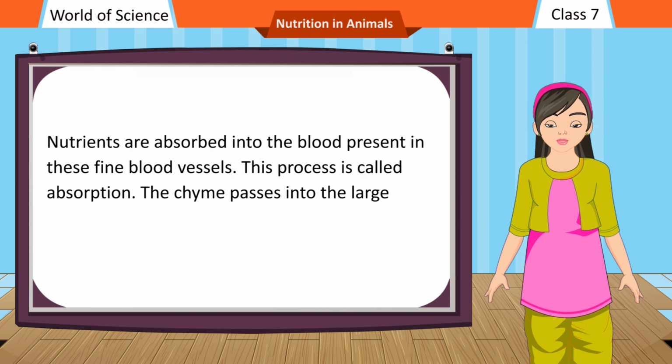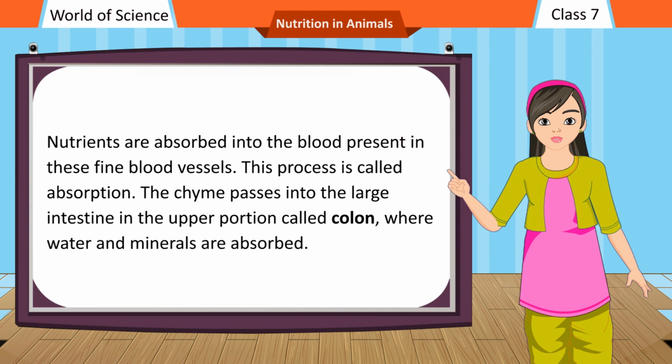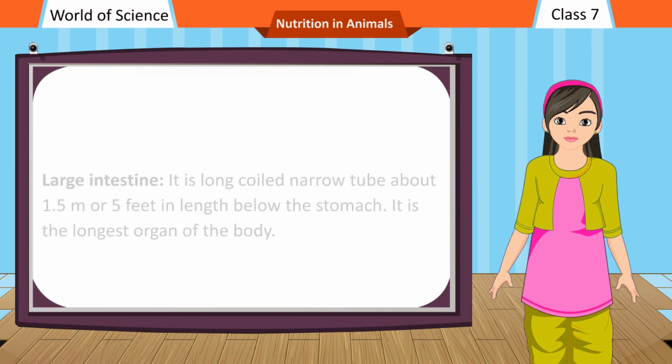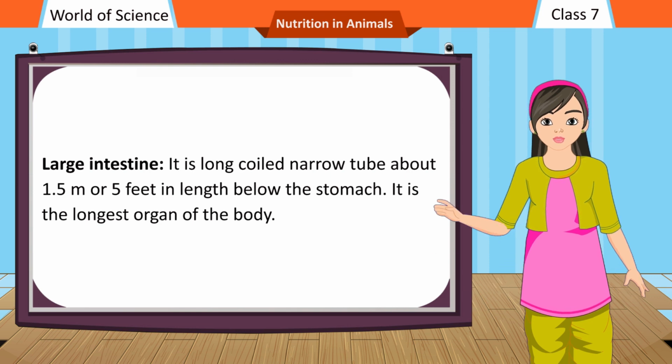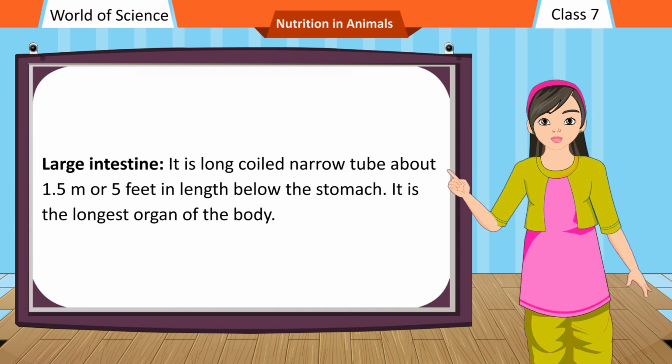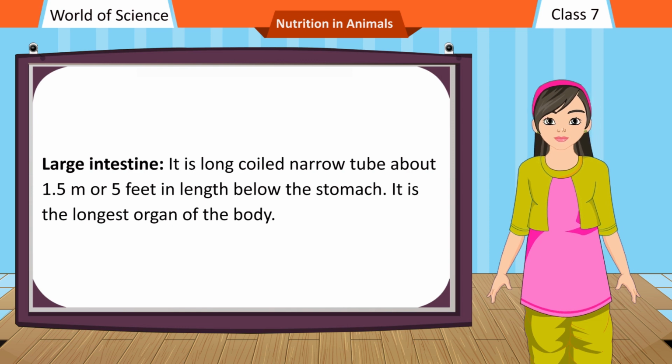The chyme passes into the large intestine in the upper portion called colon, where water and minerals are absorbed. Large intestine. It is a long, narrow tube, about 1.5 m or 5 feet in length, below the stomach. It is the longest organ of the body.